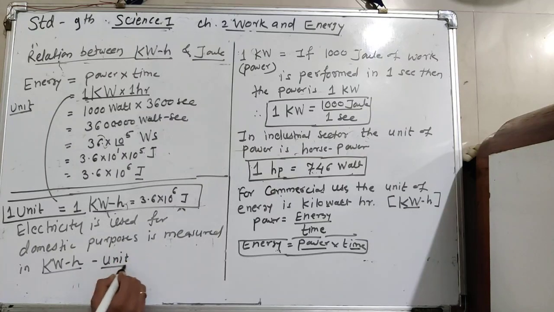Means whatever energy we are using, the electricity bill, it occurs in the unit. Okay, so 1 unit is called the kilowatt hour.